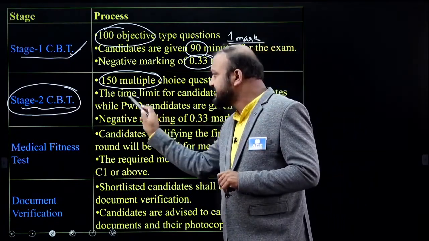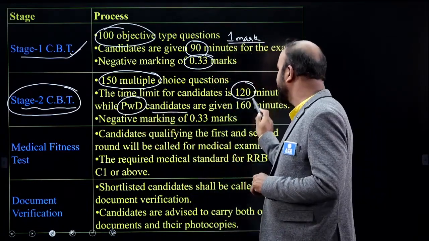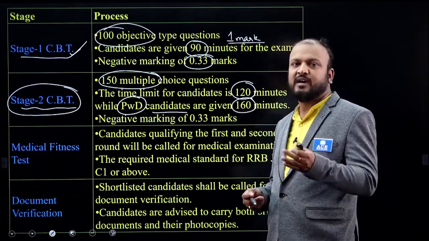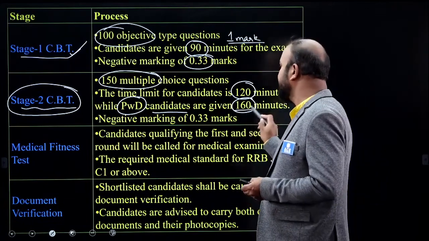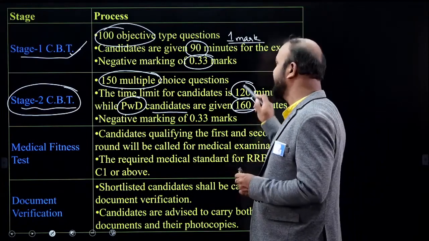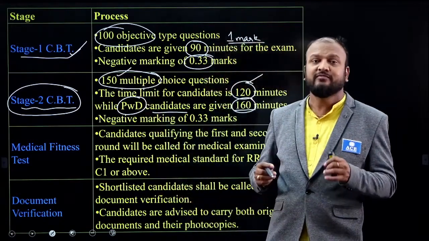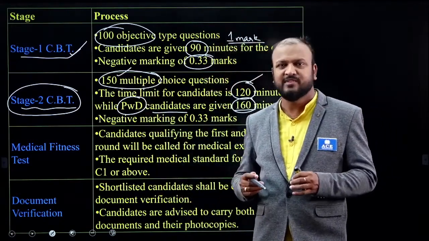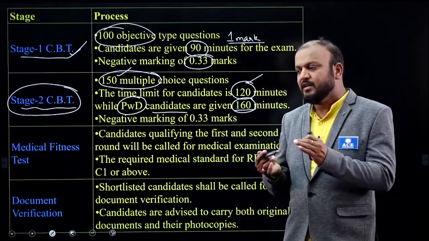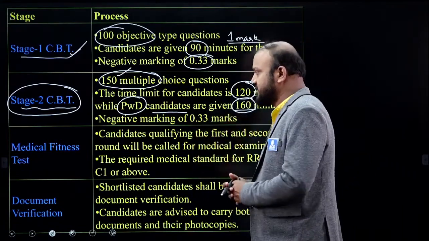Especially physically handicapped candidates are given 160 minutes. This is good news for the people who are physically handicapped. For them, for the CBT 2 exam, they are giving 160 minutes. For all the other candidates, 120 minutes, 150 questions. But don't think that 150 questions in 120 minutes, time is not sufficient. Time is sufficient. Why? Because most of the questions are diploma level. By looking at the questions, you can answer them.